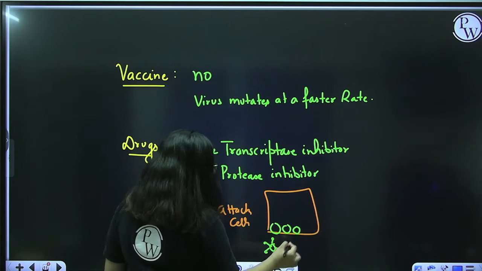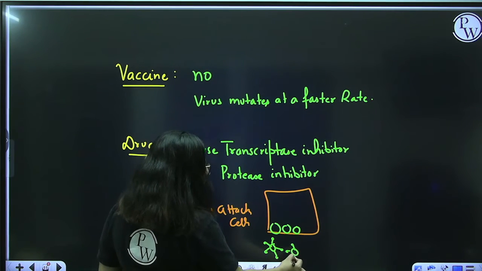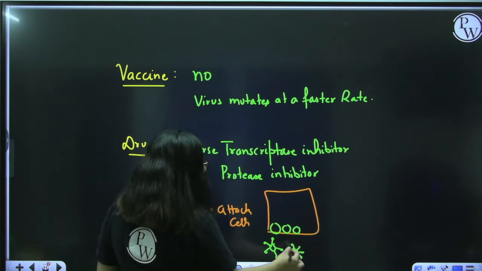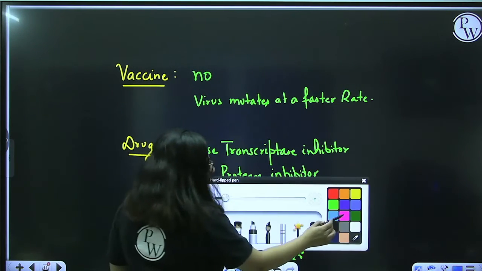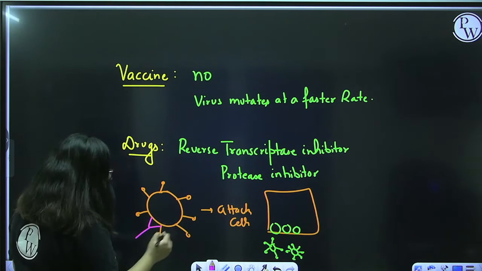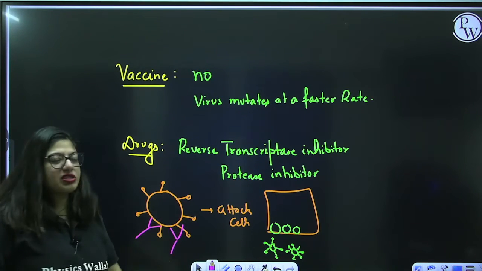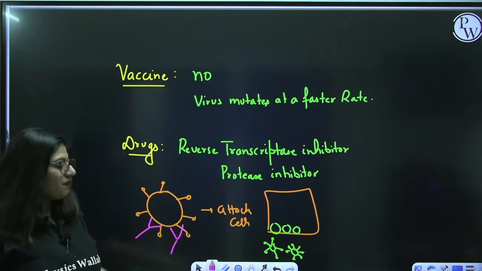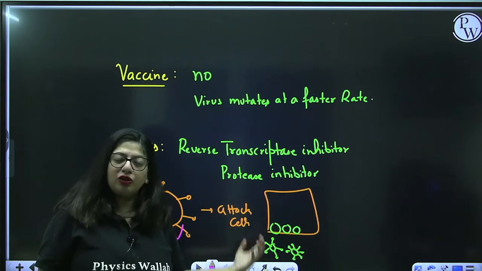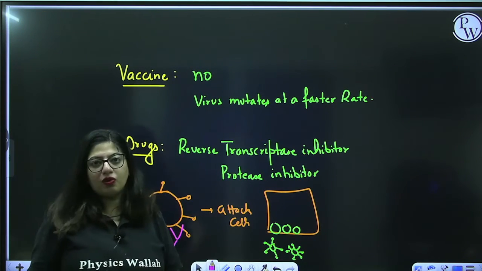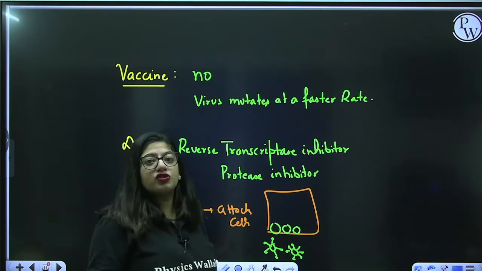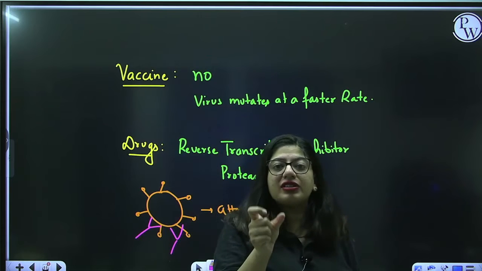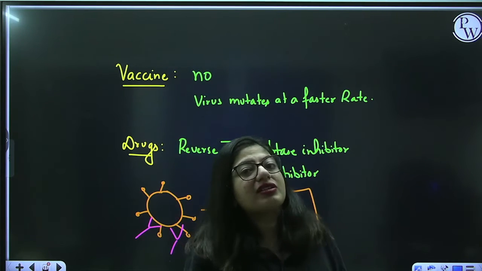So after every replication, it has changed its coat, and you all know the coats are generally antigens. So first an antibody was produced against this virus, because your immune system got to know, oh, that is a virus. But after attacking your cell, the new viruses produced have a different kind of coat. So the antibody needed will be different. A vaccine is always successful when you have one kind of virus, so that if the second time the virus comes, you can kill it.